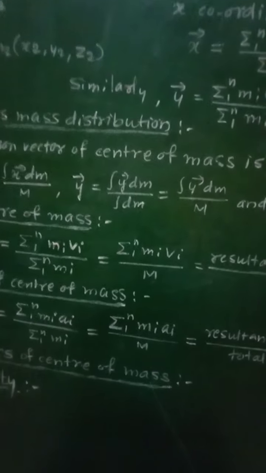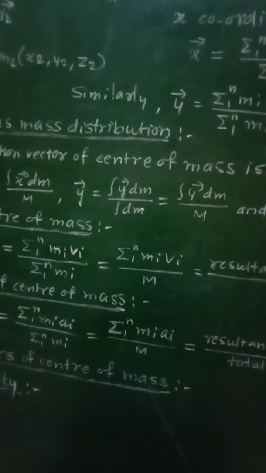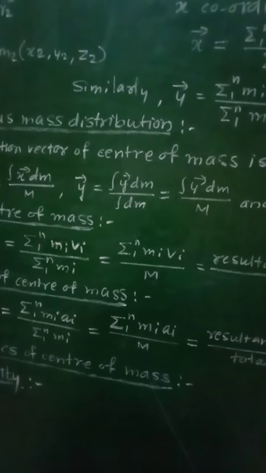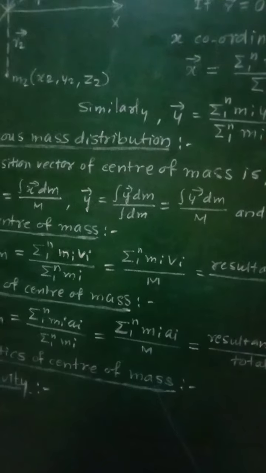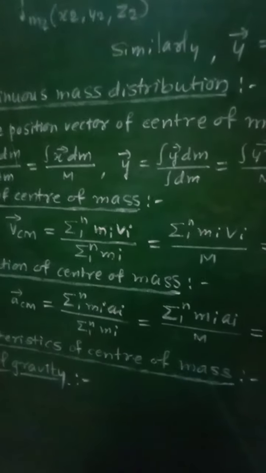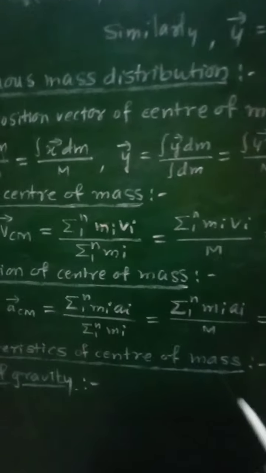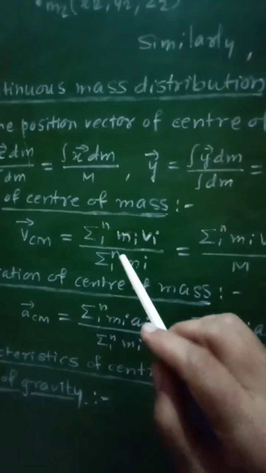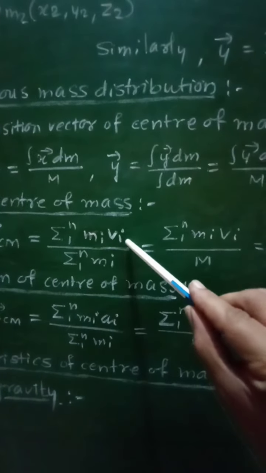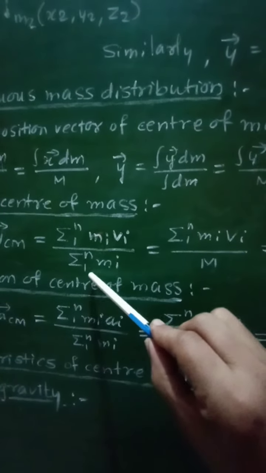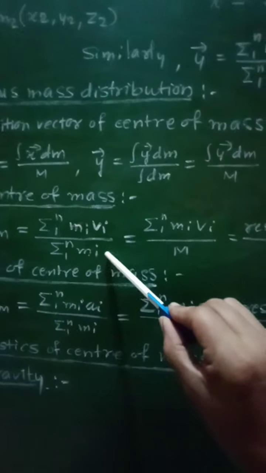Then the velocity of the center of mass of the system will be given as vector v cm equal to summation 1 to n mi vi upon summation 1 to n mi. So this will represent velocity.